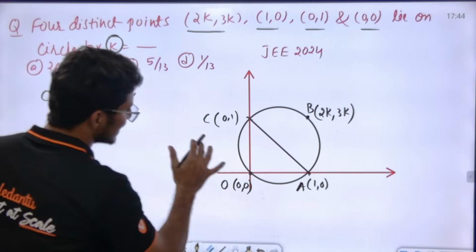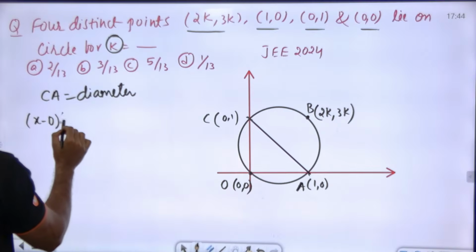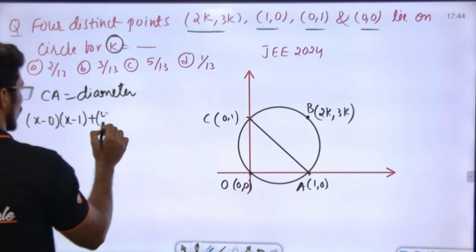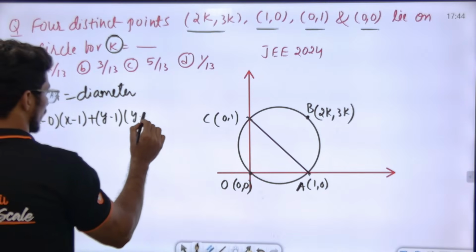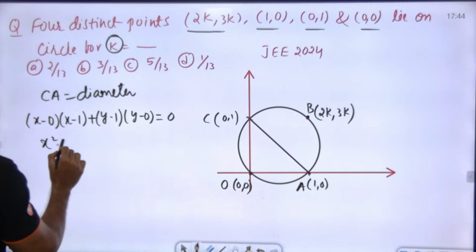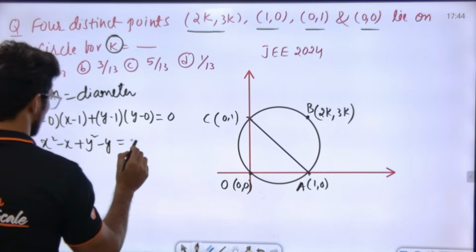Diameter. AC is the diameter, is nothing but what? Apply the formula: x minus x1 into x minus x2 plus y minus y1 into y minus y2 is equal to 0. Sir, x square minus x plus y square minus y is equal to 0, sir.